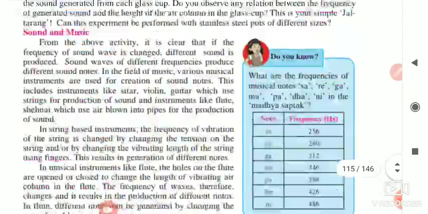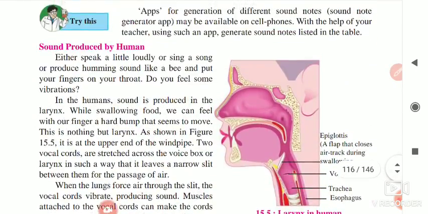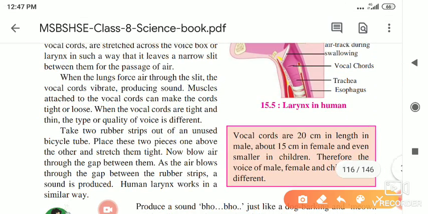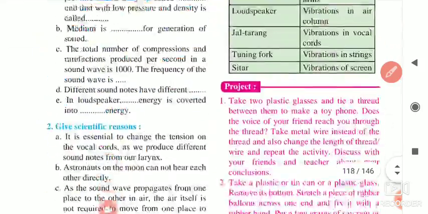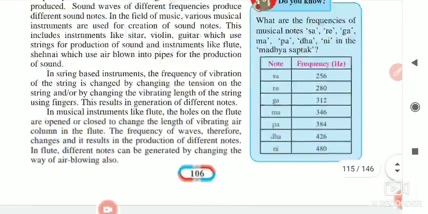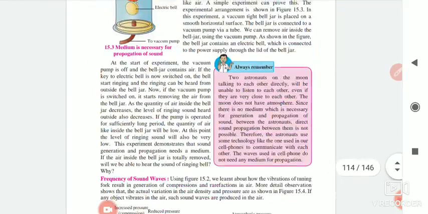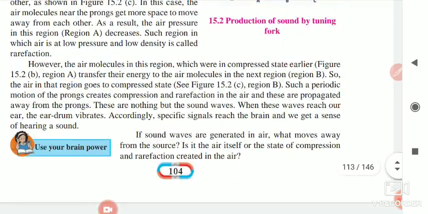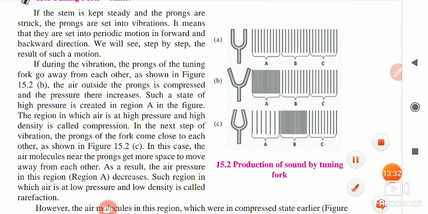Here the ear structure is also given, I think. Here the sound is produced. The vocal cords are here, vibration is produced and the sound is produced. The ear structure is not given here, I think. If I show the ear structure, the eardrum is there, and due to this eardrum we can hear the sound. The vibrations created by this sound reach our ear and we can hear from the other side.